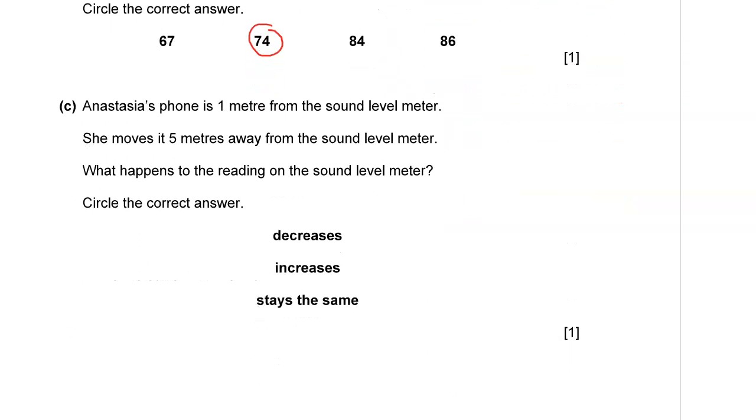Let's go to part C of question number 11. Anastasia's phone is 1 meter from the sound level meter. She moves it 5 meters away from the sound level meter. What happens to the reading on the sound meter? Circle the correct answer.